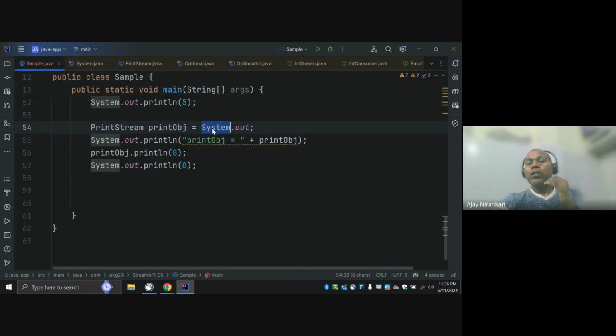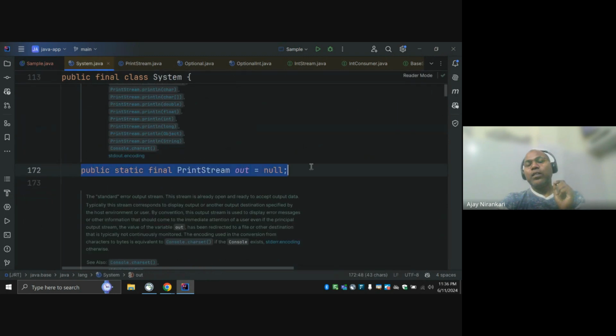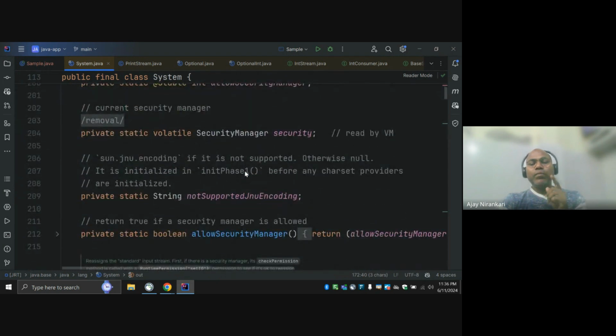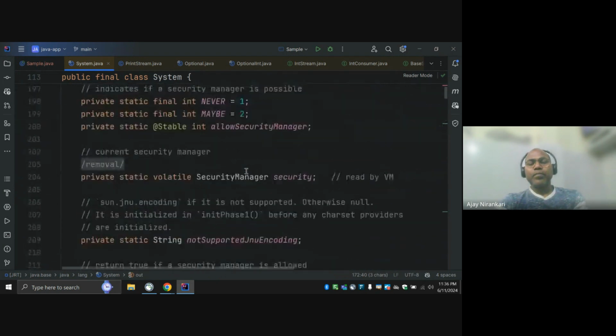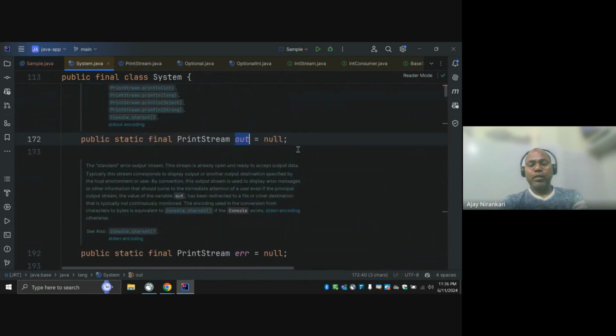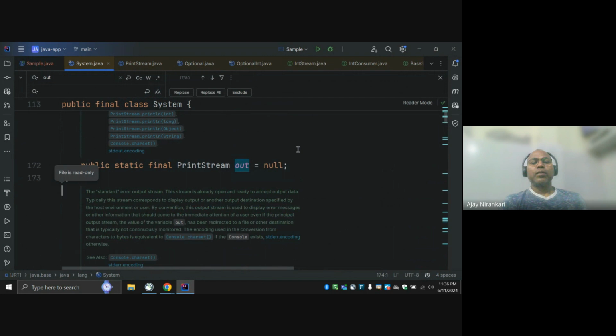So all the static variables of System are going to initialize. Here, out is a static variable. It is going to be reinitialized with a specific value. Maybe here you will notice some native method written. Go and check here, in this class. Where is my cursor?